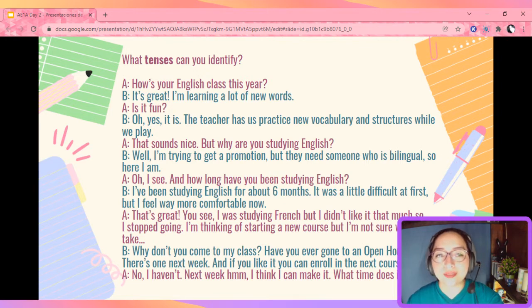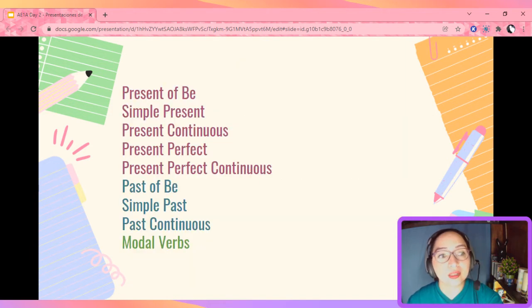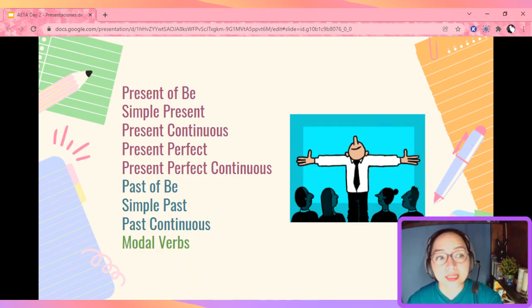How many did you find? We're going to share in class. Now, today we're talking about tenses. We're going to cover the present of verb to be, simple present, present continuous, present perfect continuous, past of be, simple past, past continuous, and of course, modal verbs. So let's go ahead and begin.